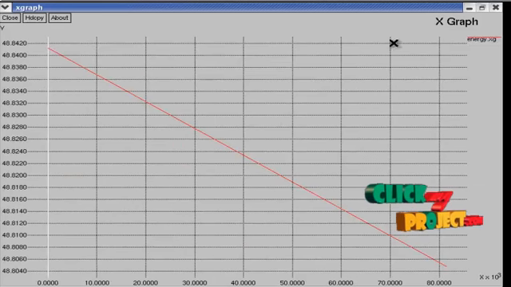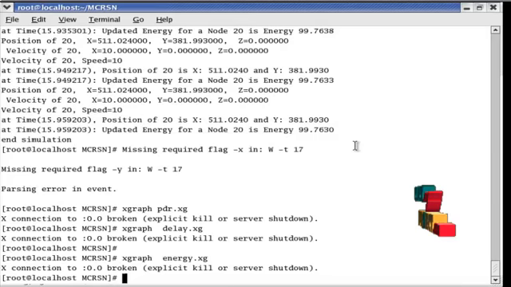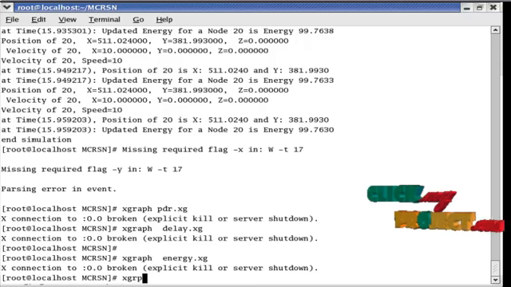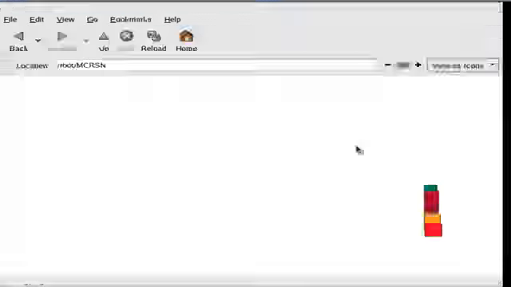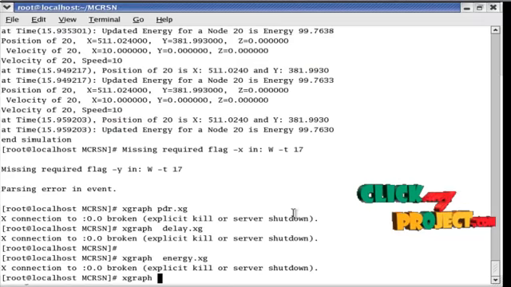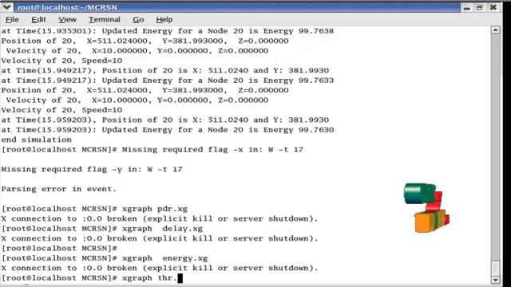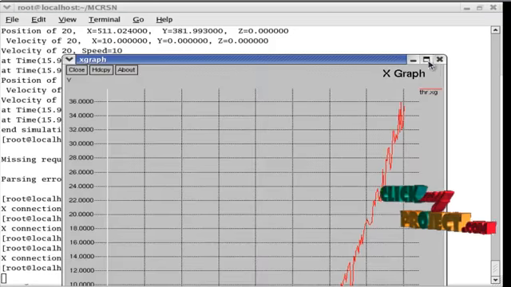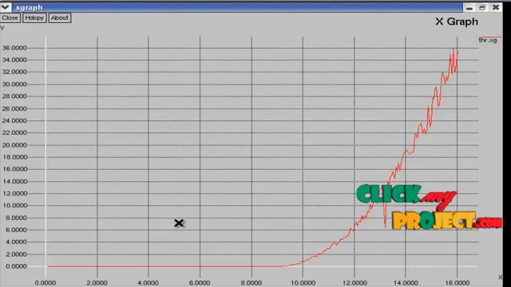This is the energy consumption of our project. Next one is the throughput of our project. This is the throughput of our project. The throughput is increased.